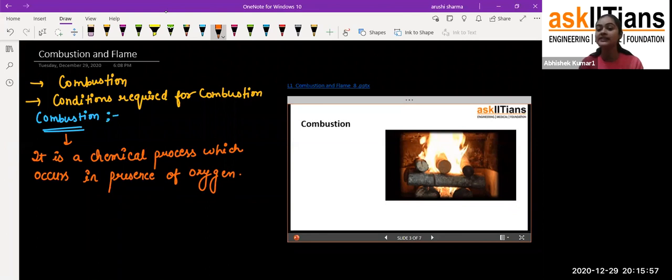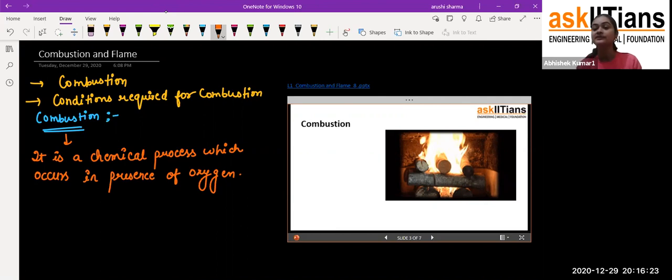And have you ever seen what we do before doing that? We make sure that the wood is not wet, that it should be dry. It's not like it has some water in it, because if there is water, it is not going to burn. Exactly.